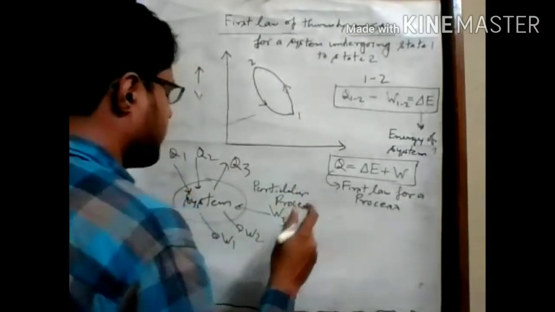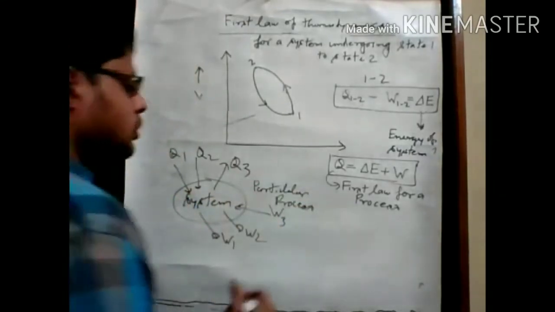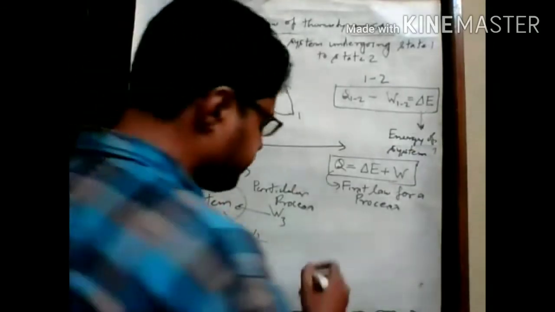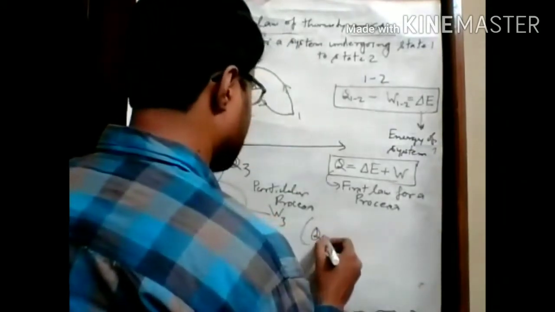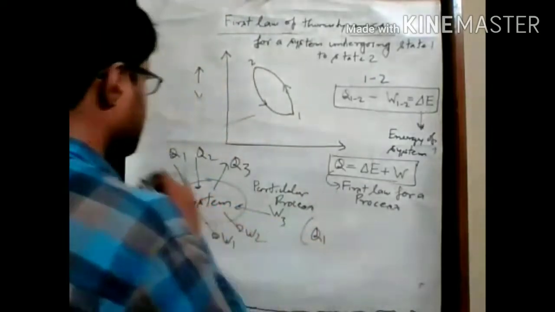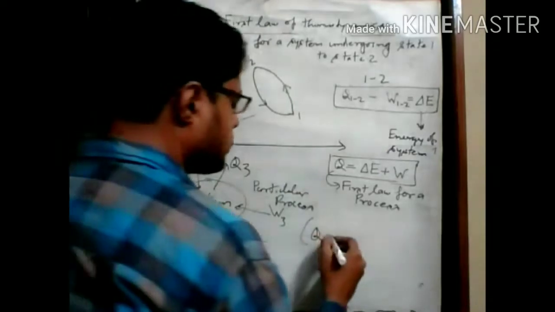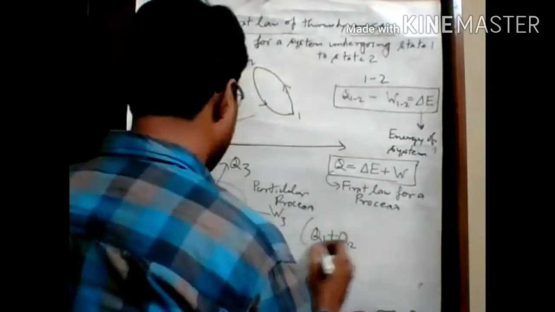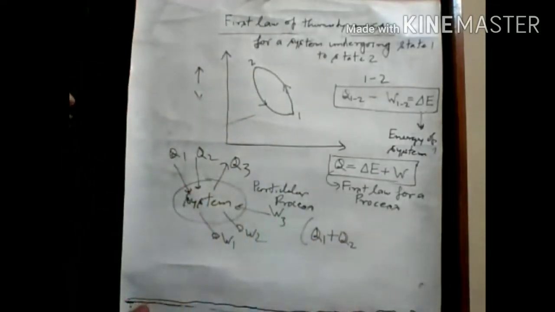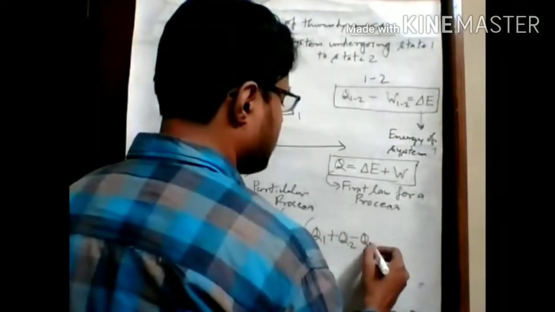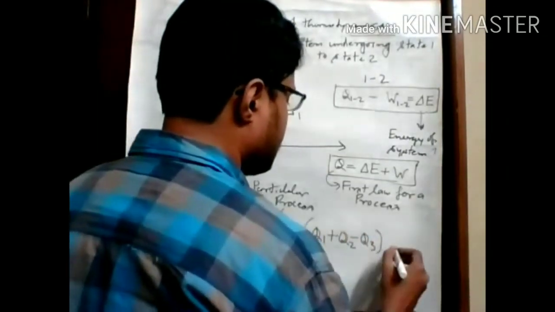So if we combine all these statements, we can write: Q1, which is transferred from surroundings to system, so this is positive, Q1 plus Q2. And this amount Q3 is transferring from system to surroundings, that's why we write it with a negative sign.